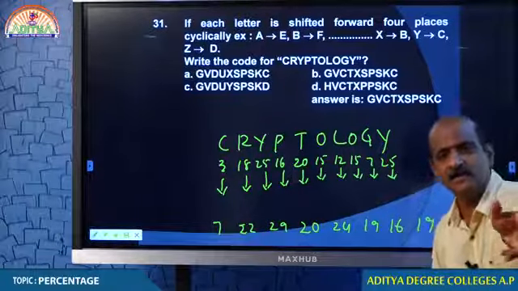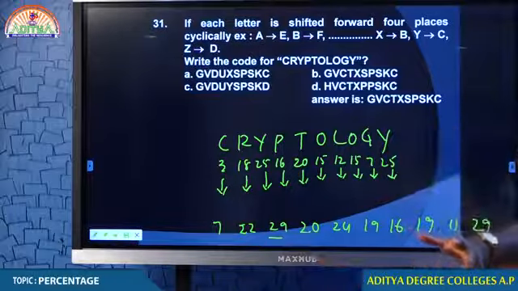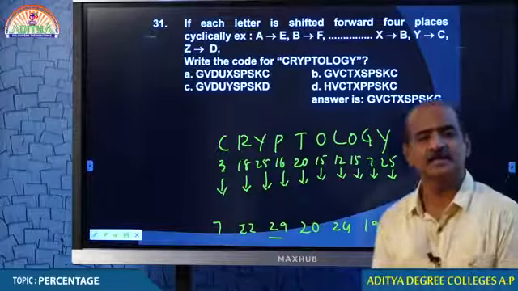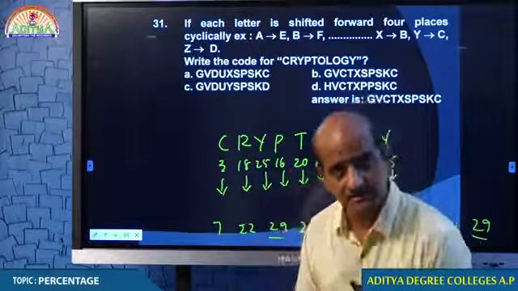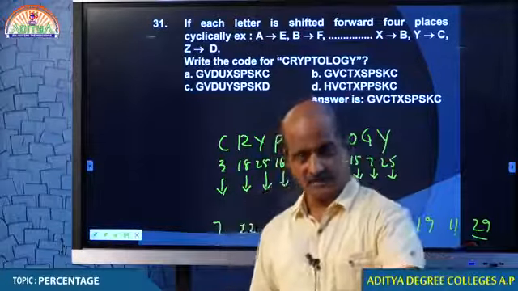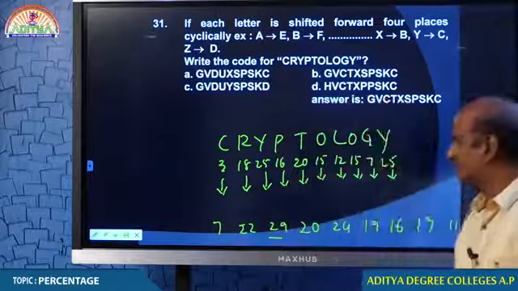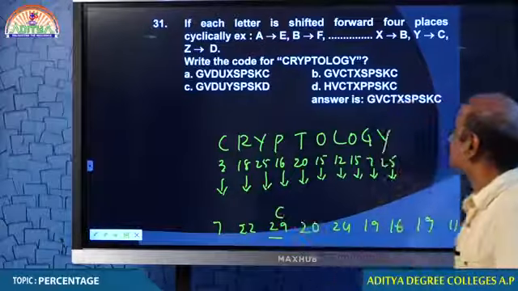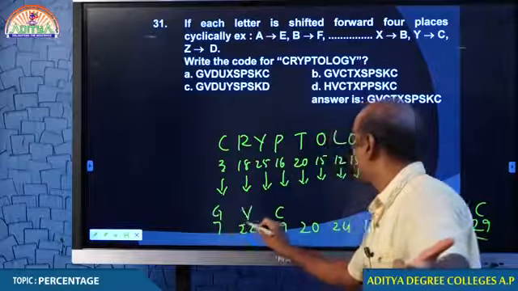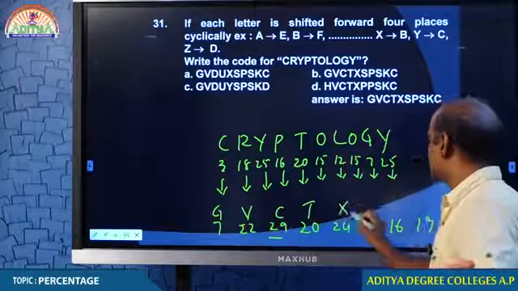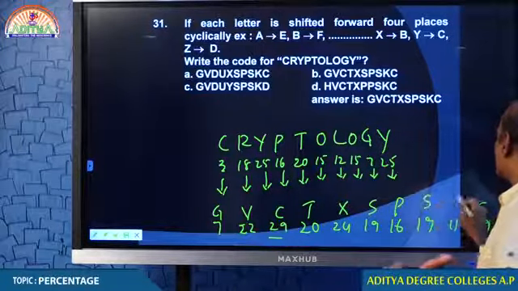If you find any difficulty, I believe you might have some confusion about 29. What is the 29th alphabet? In the alphabet we end with 26. 29 means A is 27, B is 28, C is 29. So the cycle continues, and this is C, and obviously this is C. The remaining numbers you are comfortable with: G, V, C, T, 24 is X, 19 is S, 16 is P, the 19th one is S, K, C.